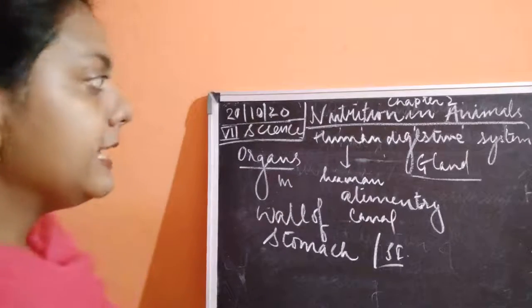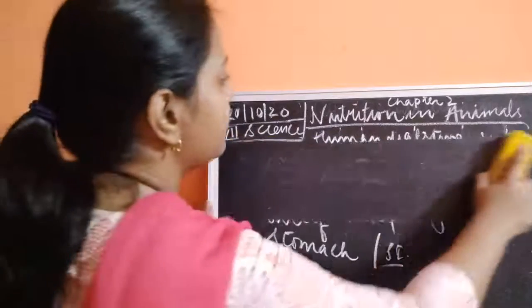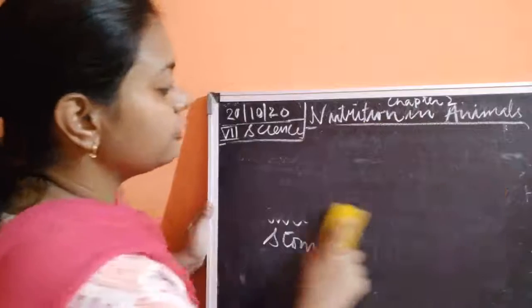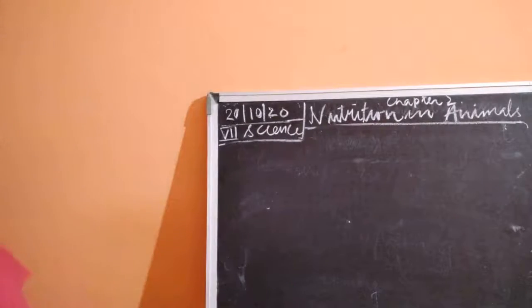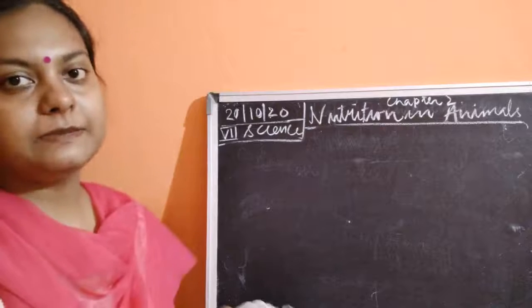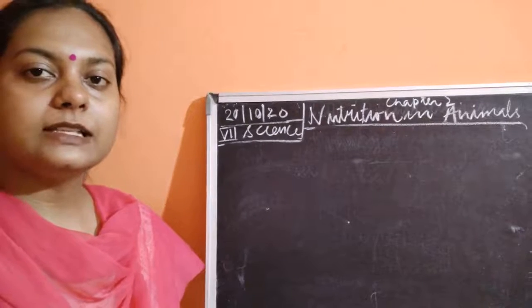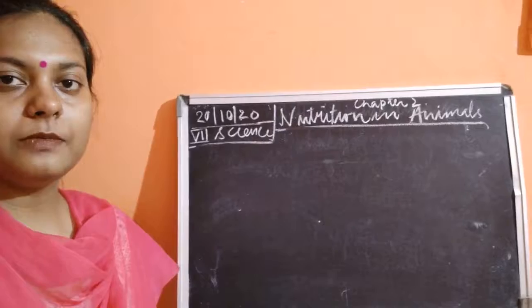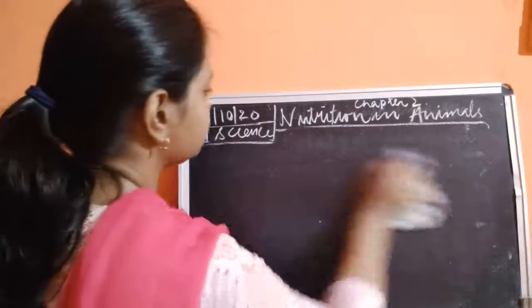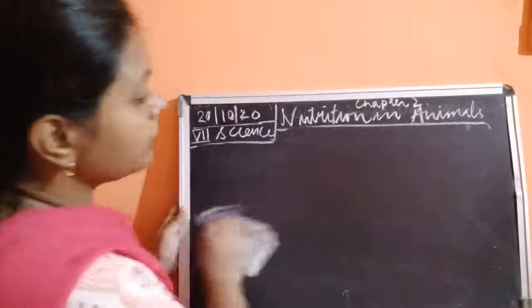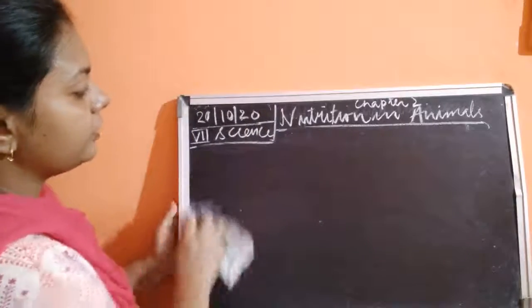a structure inside the body of the amoeba which stores the food, and once it is storing the food, it is going to digest it, because the digestive enzymes are secreted. If digestive enzymes are secreted, then it is going to digest the food, because there is no other organ for digestion.